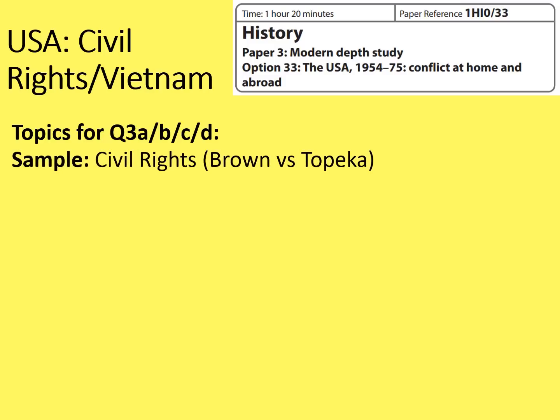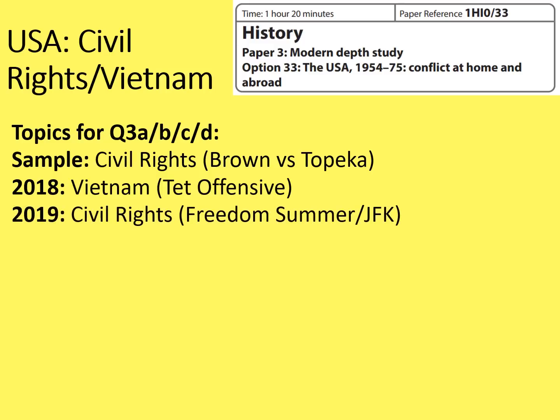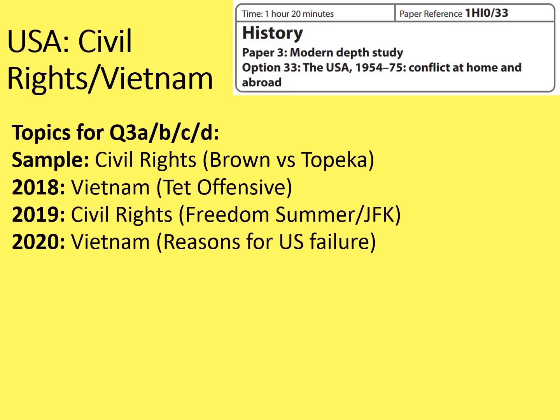The sample paper that was given to us teachers was on civil rights, and that was on Brown versus Topeka. Then in 2018 it was a Vietnam topic looking at the Tet Offensive. Then in 2019 it was on civil rights, the Freedom Summer and JFK. Then in 2020, an exam that very few people remember, it was on Vietnam, reasons for US failure. So it goes civil rights, Vietnam, civil rights, Vietnam.